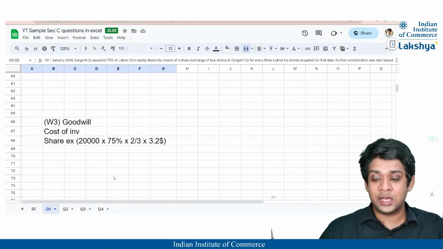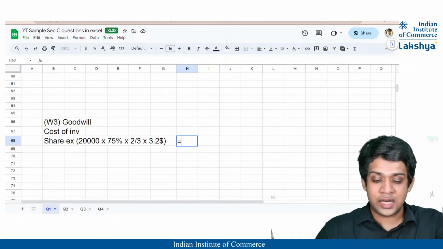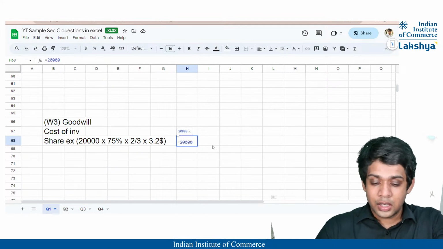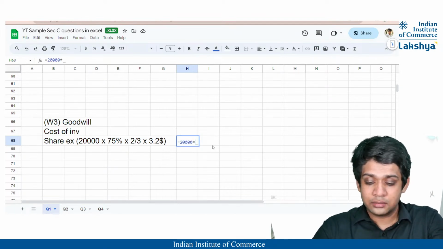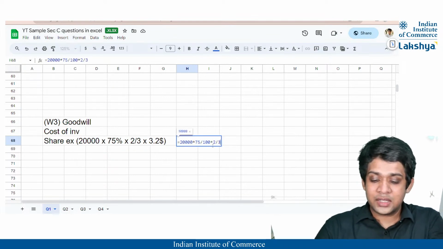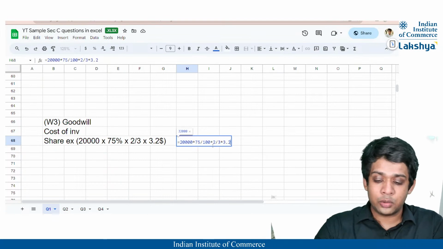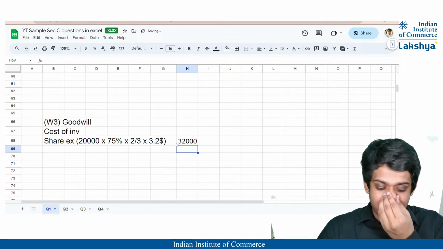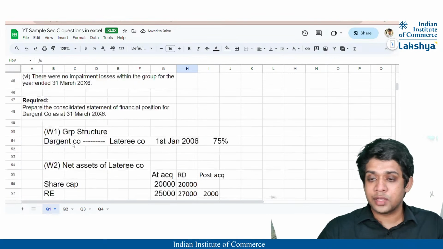So that is what I've taken here, and thus the calculation of share exchange is going to be 20,000 into 75% into 2 divided by 3 into $3.2. That is going to be nothing but 32,000, right?